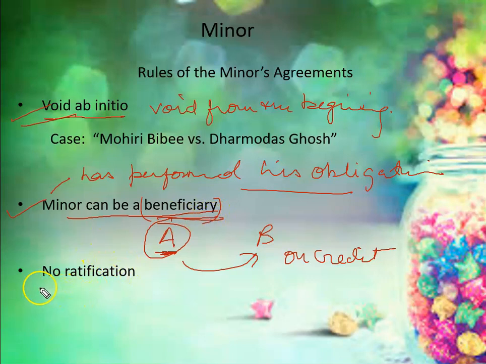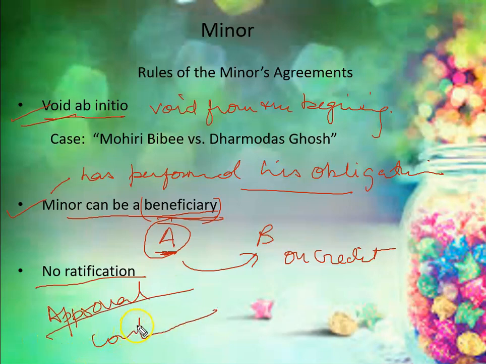The next one is no ratification. What is the meaning of ratification? Ratification means approval or some kind of confirmation, some kind of acceptance. It means if a minor has made any agreement in the past, within the tenure of his minority, he cannot approve it.